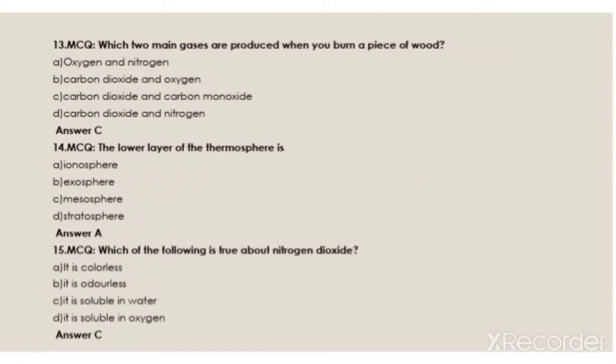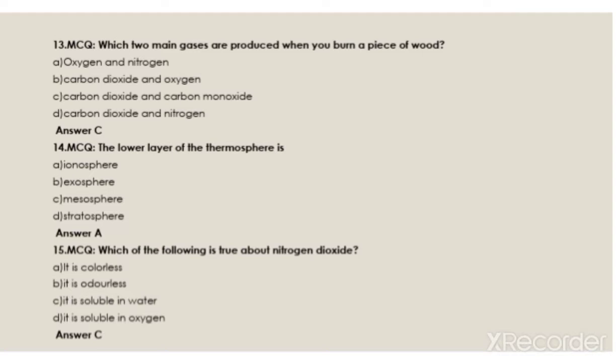Which two main gases are produced when you burn a piece of wood? Oxygen and nitrogen. Carbon dioxide and oxygen. Carbon dioxide and carbon monoxide. Carbon dioxide and nitrogen. The answer is C, carbon dioxide and carbon monoxide.